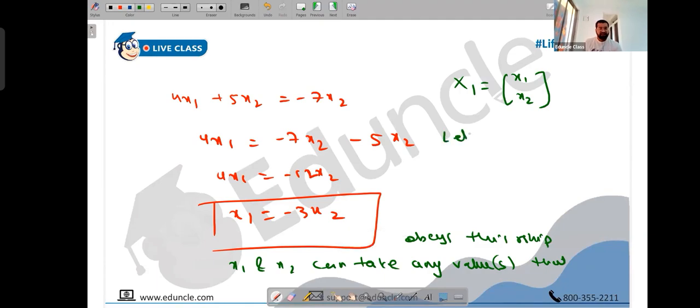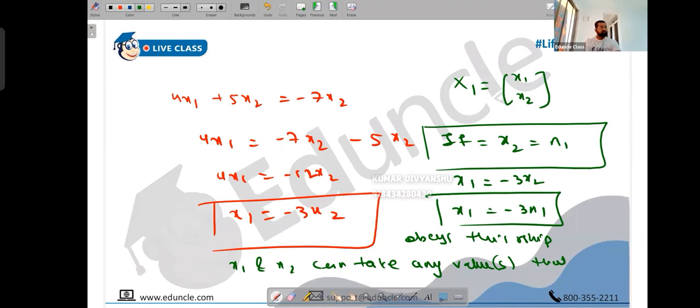That's it. So you can say if x2 is suppose n, or let's call it c1. If x2 is c1, a random constant, then what will x1 be? Okay. Or don't call it c1, let's just call it n, or n1. If x2 is n1, then x1, which is minus of 3x2 now, will be minus of 3 into n1. Or you can call it c1 also. I'm thinking c1 plus this, c2 plus this. It will be a linear combination of them. Absolutely. Okay. No problem.